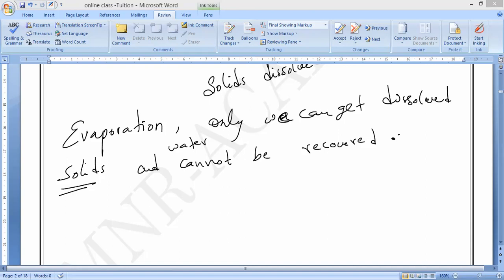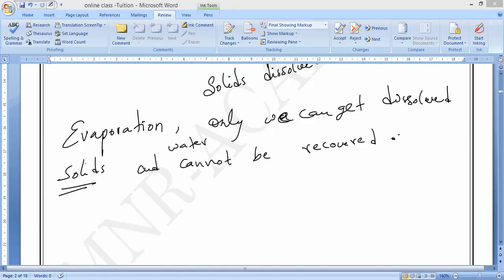But evaporation is used for what? Recovering dissolved solid substances from liquid mixtures. But we cannot recover the liquid substances in this method. For example, if we take CS2, carbon disulfide, to separate a sulfur and iron mixture, we use carbon disulfide for dissolution of sulfur. But we are trying to get the sulfur, and what are we losing? We are losing the carbon disulfide.